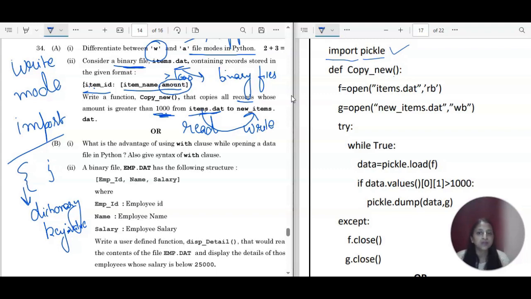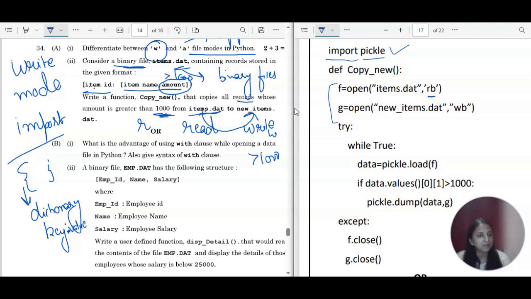The condition is if the amount is greater than 1000, then you want to write the content into the new file. So this one you will open in read mode, and this file you will open in write mode. Read mode is R and write mode is W. Here please check, we should know the syntax for everything. So we have open items.dat in read mode.